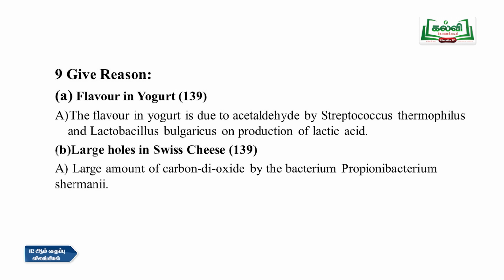And B, large holes in Swiss cheese. Why do we have large holes in Swiss cheese? That is page number 139. The large amount of carbon dioxide is produced by the bacterium Propionibacterium shermanii. This is the bacterium which produces the carbon dioxide and creates holes in the cheese. So that is the reason Swiss cheese has large holes.